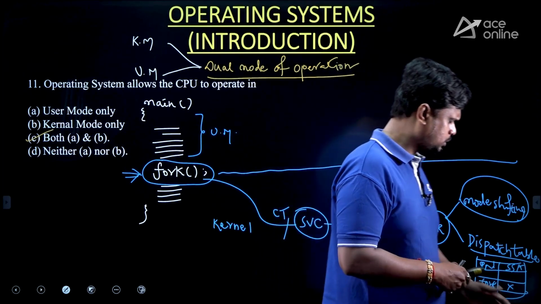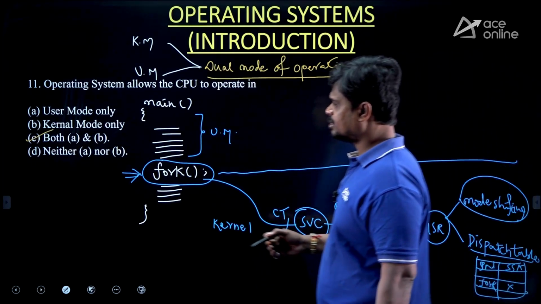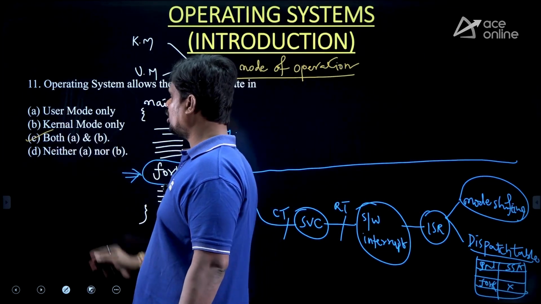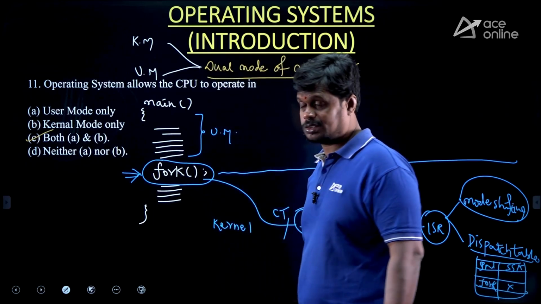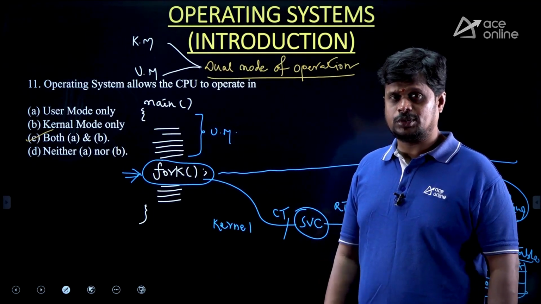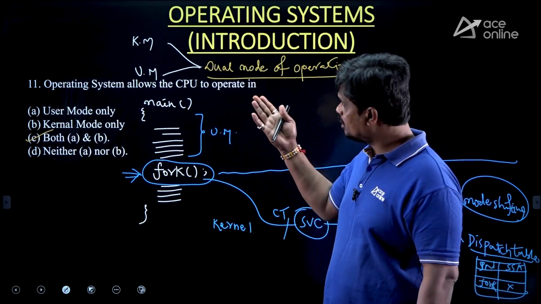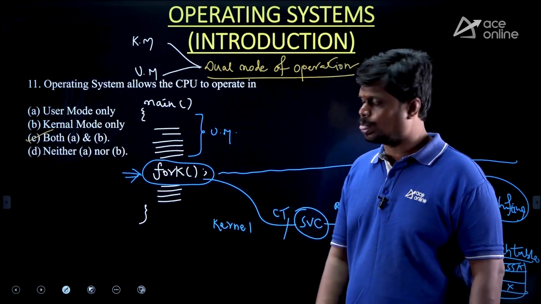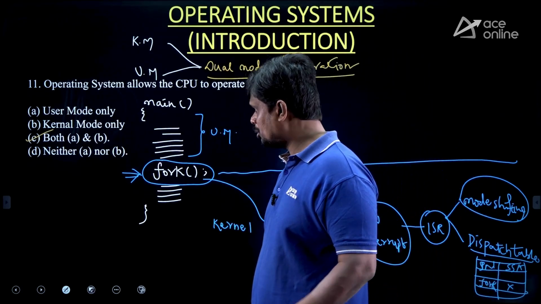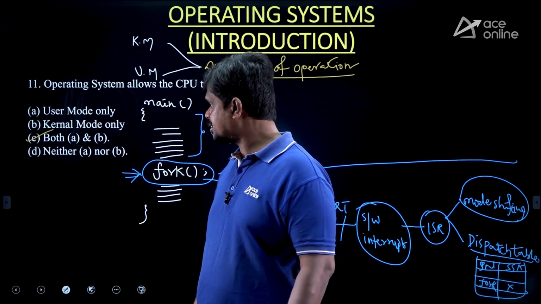So please revise the concept, guys. It is both: kernel mode of operations as well as user mode of operations can be done by the CPU, which is directed by this operating system. Okay, right. So then we are moving to the next concept. Next question, let's say.